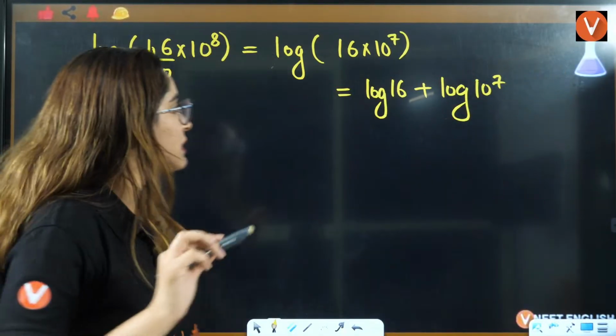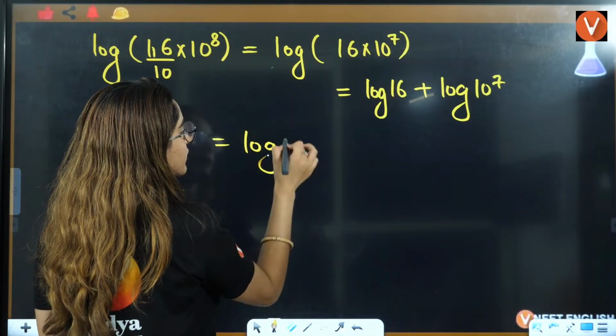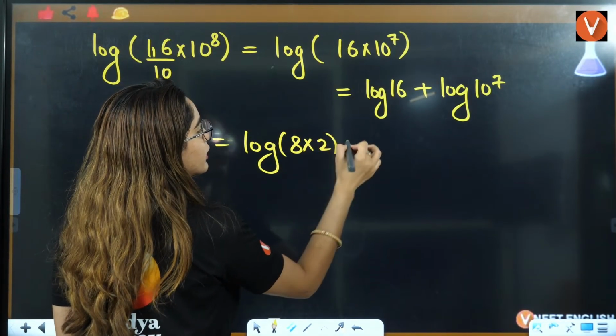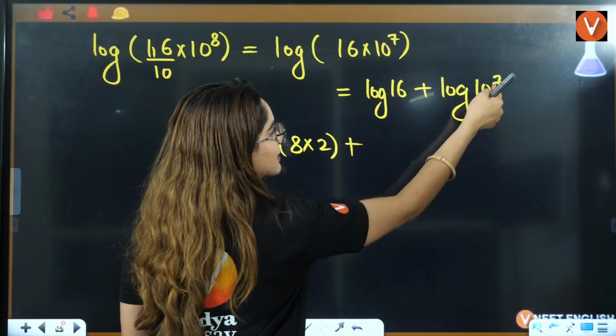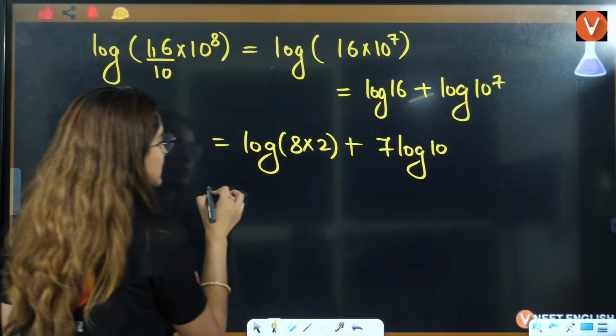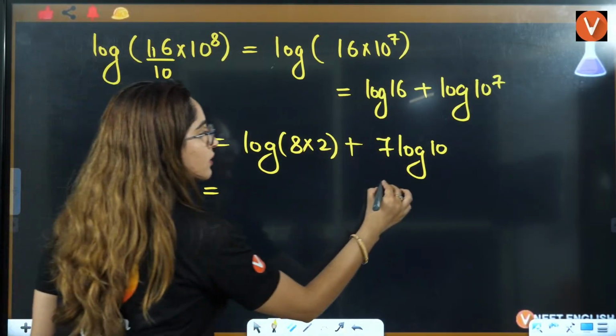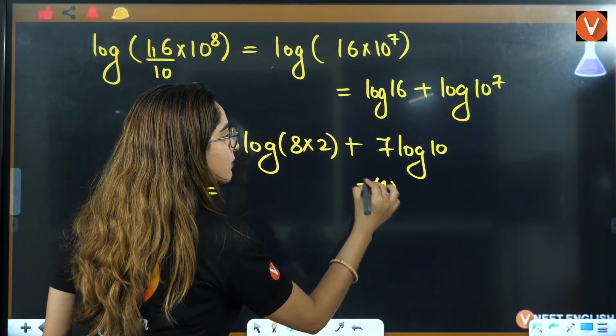Now, log of 16 is nothing but log of 2 raised to power 4, and for the other term, the power will come in front, so this will be 7 into log of 10. Now, we know that log base 10 of 10 is 1, so 1 multiplied by 7.